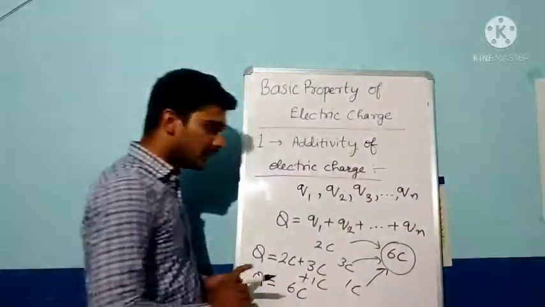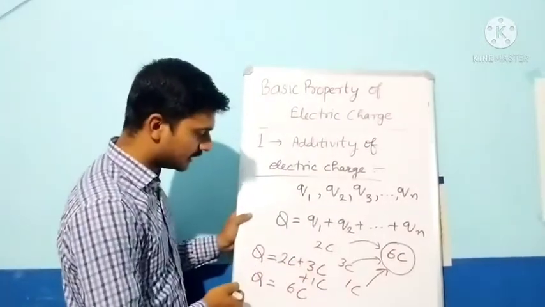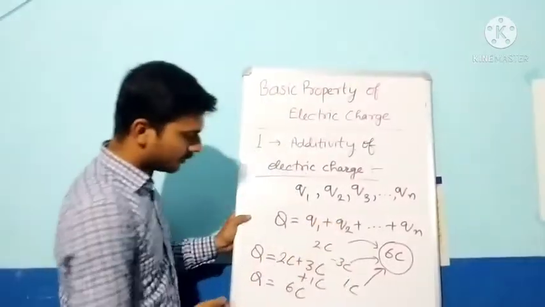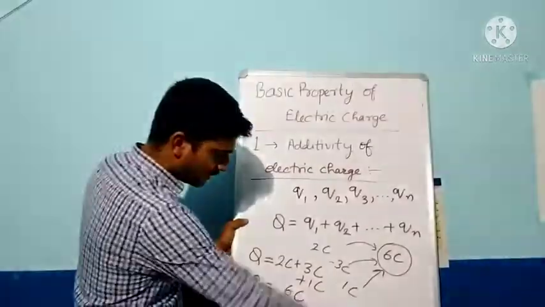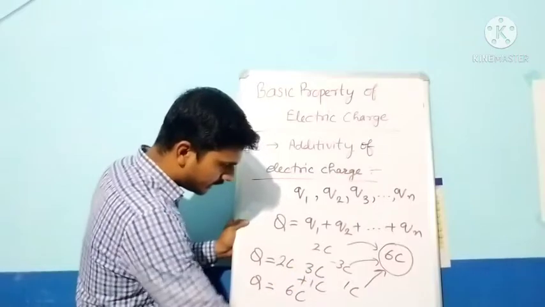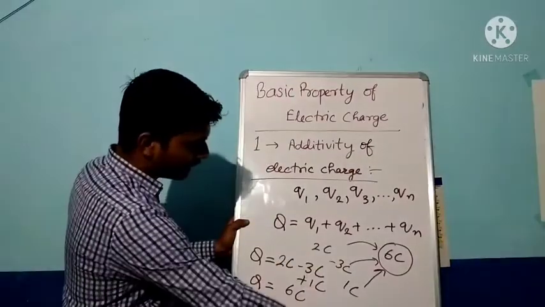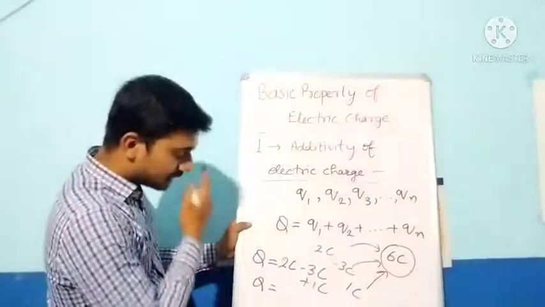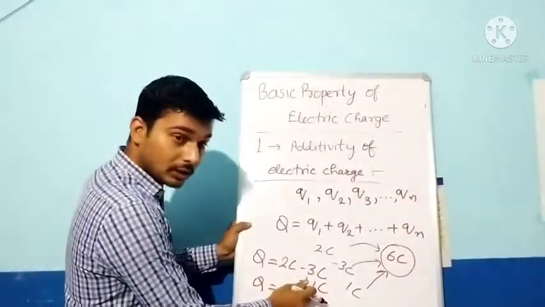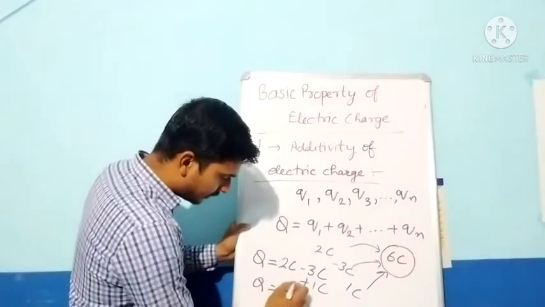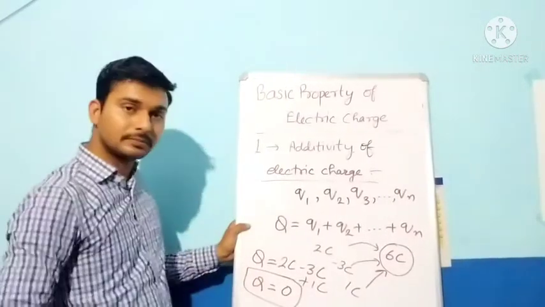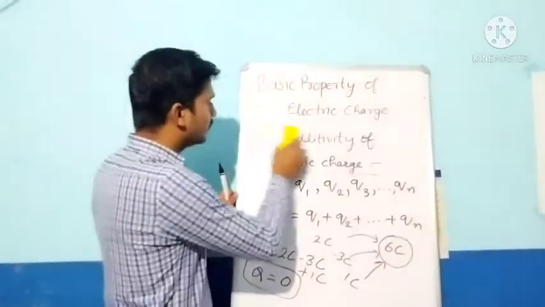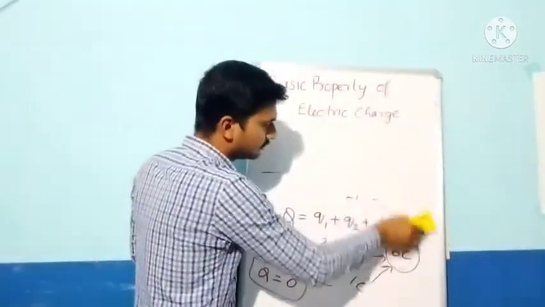Suppose you are giving negative charge, then what will be the total charge? Suppose you are giving minus 3 coulomb of charge, then here you will use the negative sign. Again we just do the algebraic sum. The total charge will be 2 plus 1 plus 3 coulomb minus 3 coulomb. The net charge on the body will be 0. Okay, now let's move to our next topic.